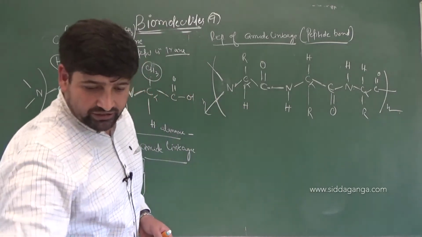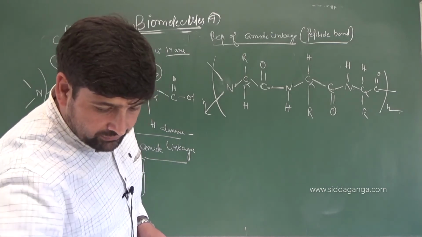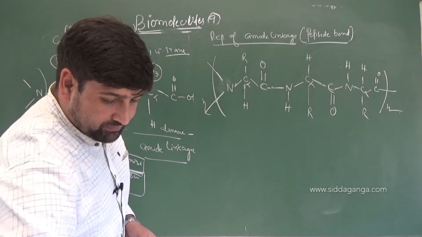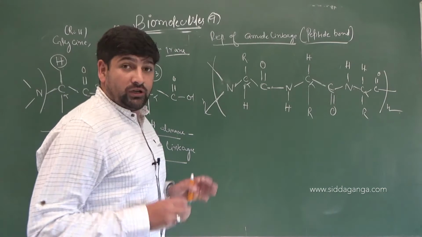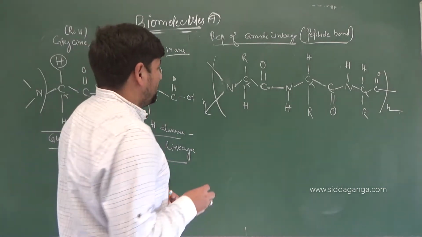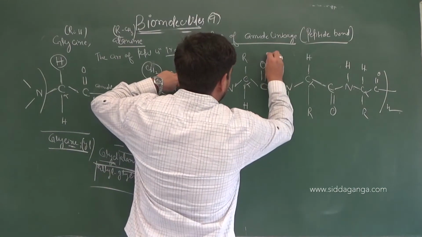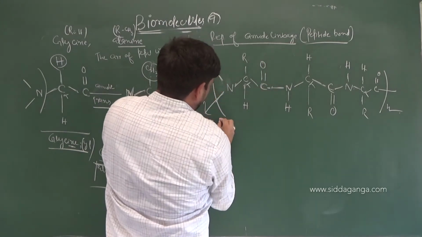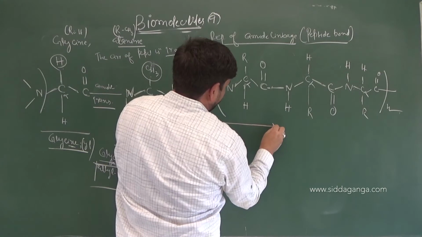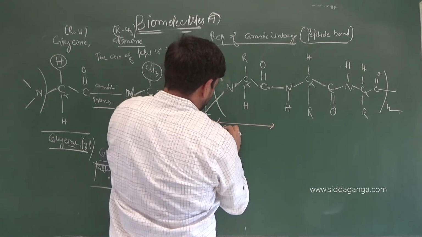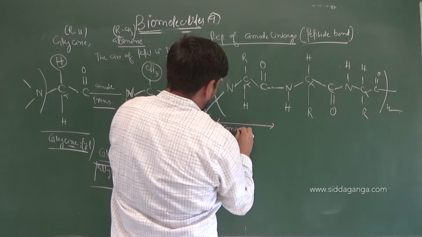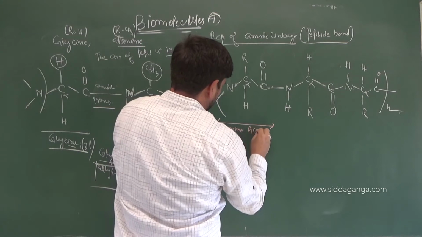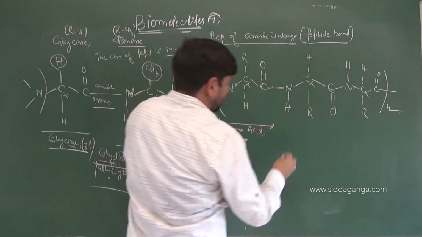Now see this one, children. Very carefully you check this one out. You are getting the configuration clear? Now when you look on this terminus, this end, this is one amino acid on the whole, right? This is one amino acid. Correct or not?